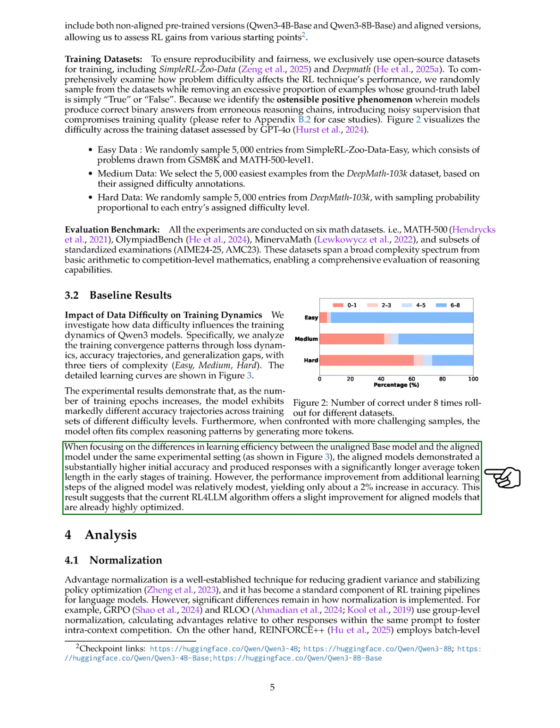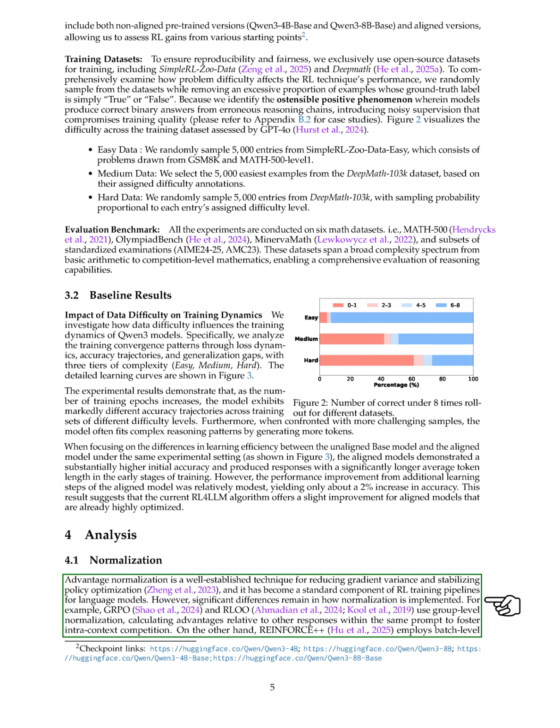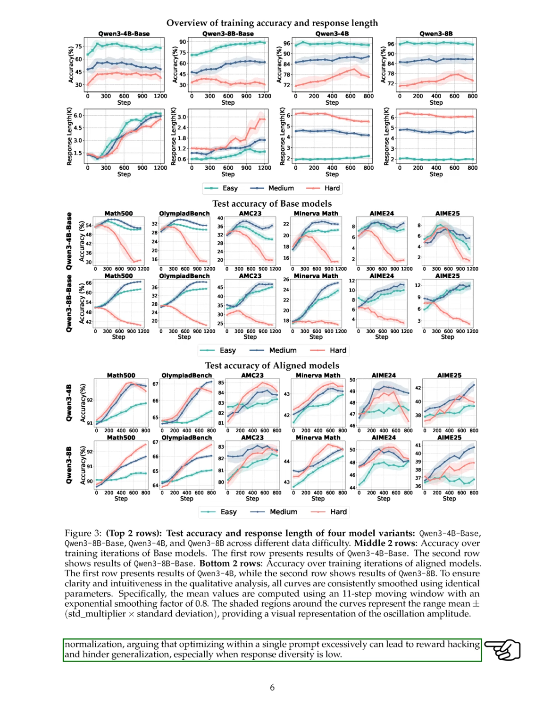Advantage normalization is a common technique used to reduce gradient variance and stabilize policy optimization in reinforcement learning training for language models. However, there are notable differences in its implementation. For instance, GRPO and RLOO use group-level normalization, which calculates advantages relative to other responses within the same prompt to encourage competition. In contrast, Reinforce++ uses batch-level normalization, arguing that optimizing within a single prompt too much can lead to reward hacking and hinder generalization, especially when response diversity is low.